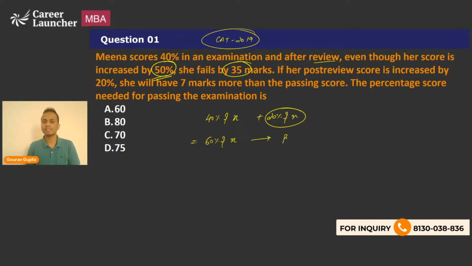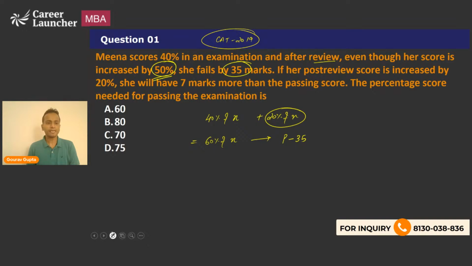So whatever the passing marks are, she has scored 35 marks less than the passing marks. That means her marks will be P minus 35, P being the passing marks.